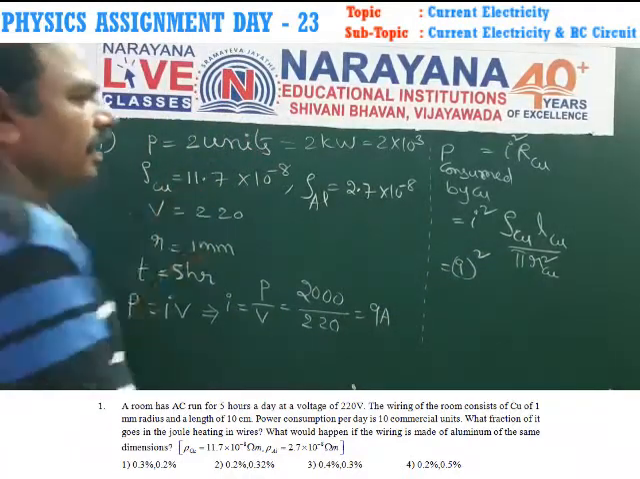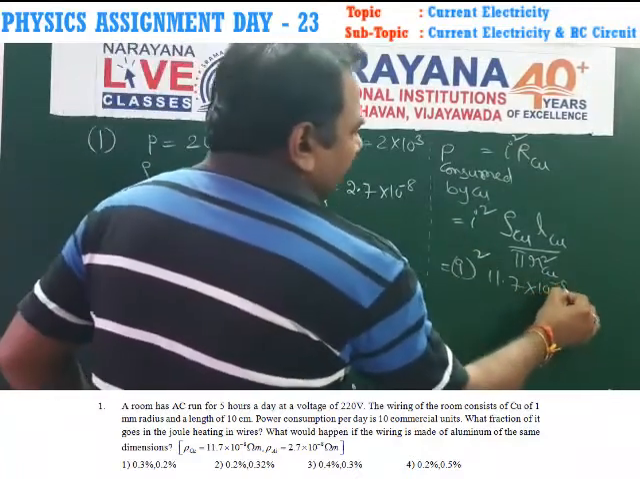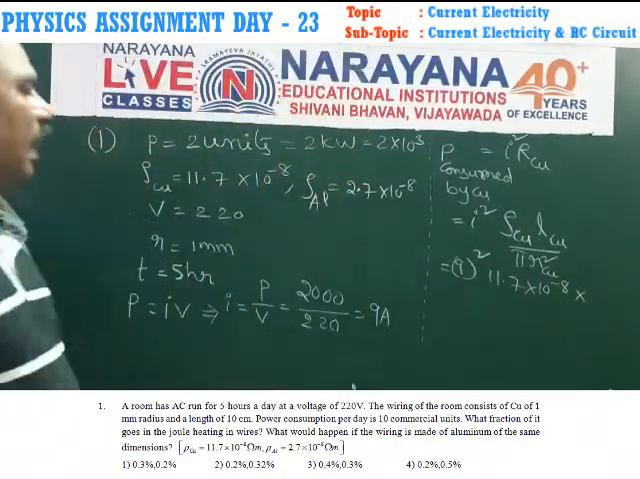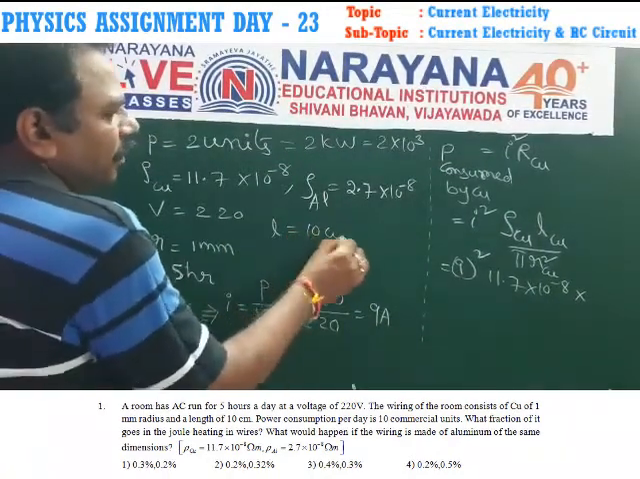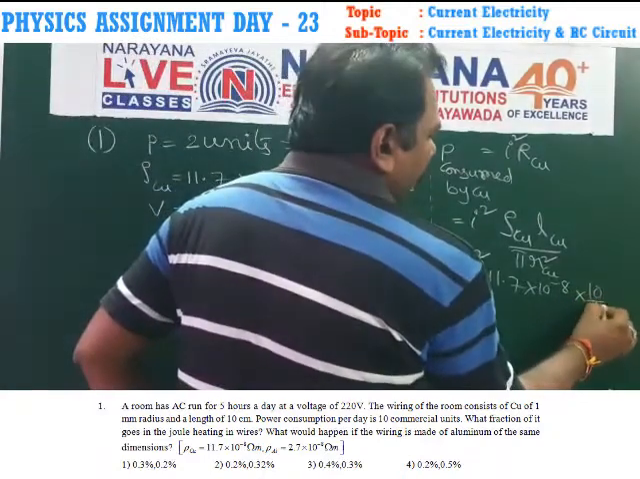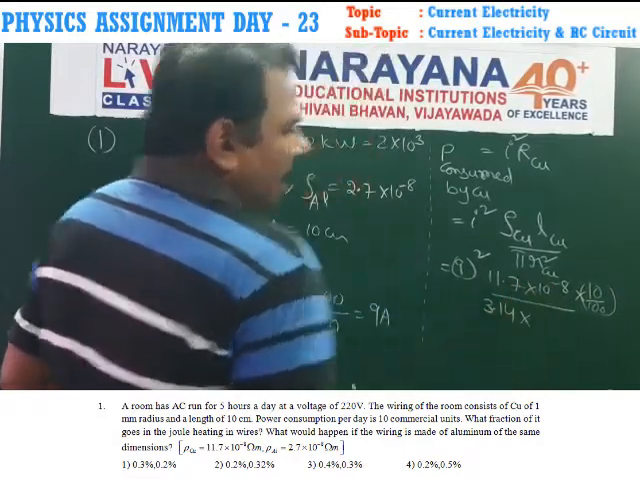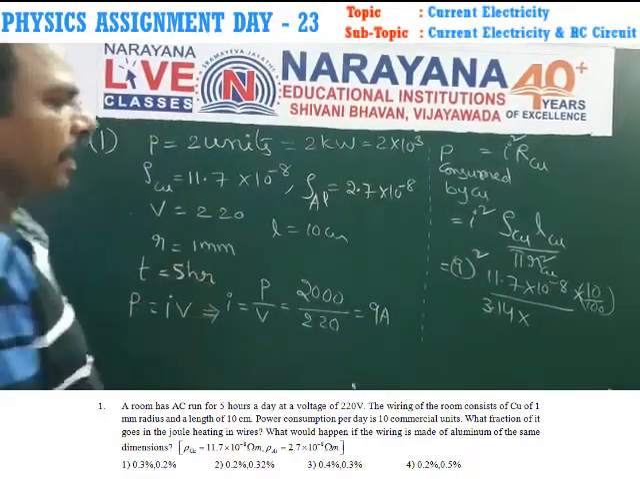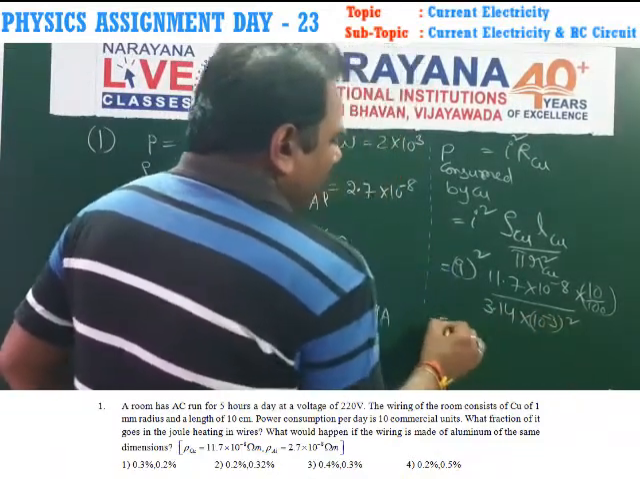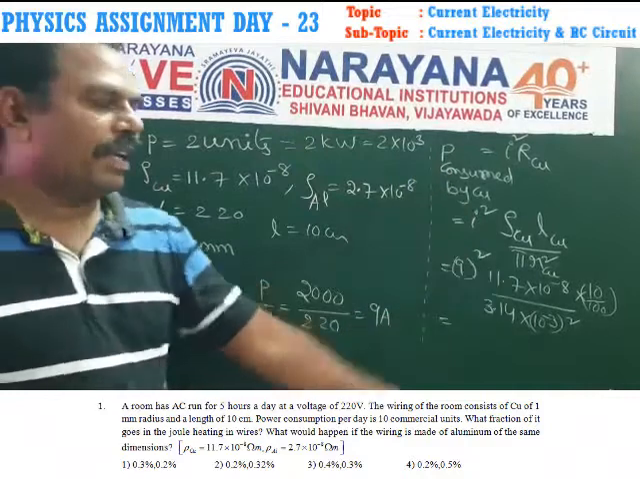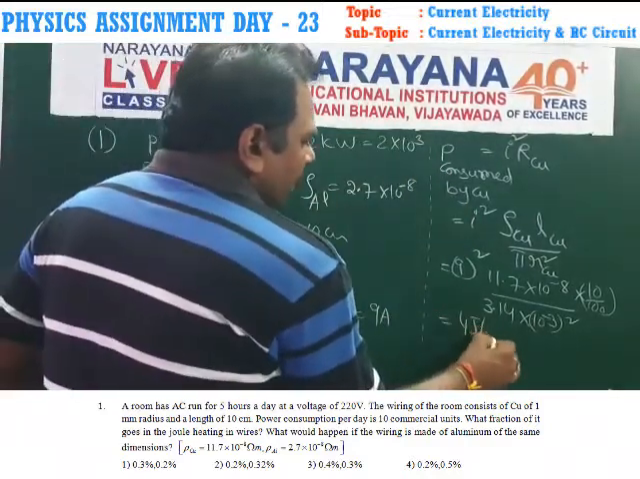Resistivity of copper is 1.7 into 10 power minus 8, into the length of the conductor. The length of the conductor is given as 10 centimeters, which is equal to 10 by 100, divided by 3.14 into r square. The radius is 1 millimeter, converted into 10 power minus 3, whole square. By calculating it, the power consumed by the copper wire is 4 joules per second.